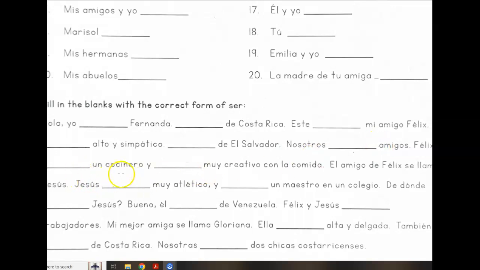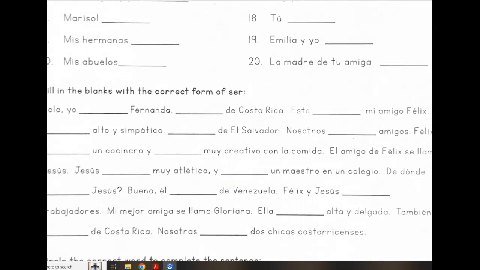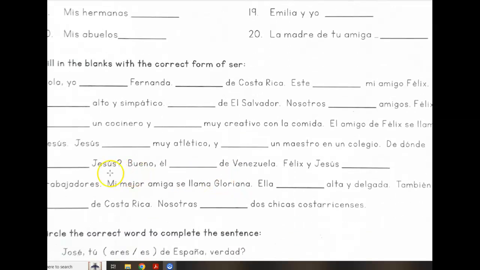Felix es un cocinero y es muy creativo con la comida. El amigo de Felix se llama Jesús. Jesús es muy atlético y es un maestro en un colegio. ¿De dónde es Jesús? Bueno, él es de Venezuela. Felix y Jesús son trabajadores. Mi mejor amiga se llama Gloriana.